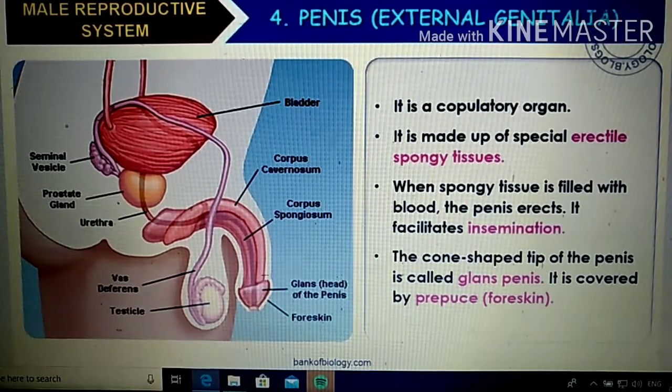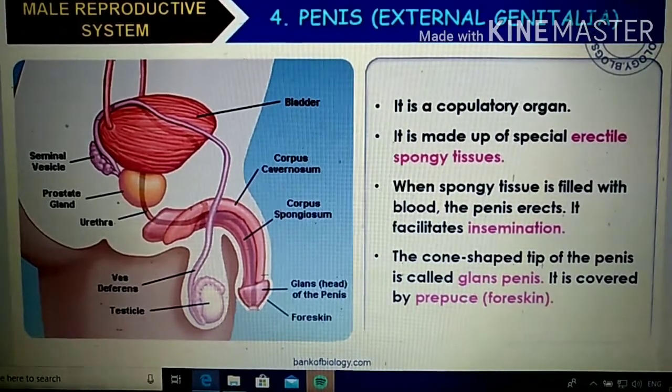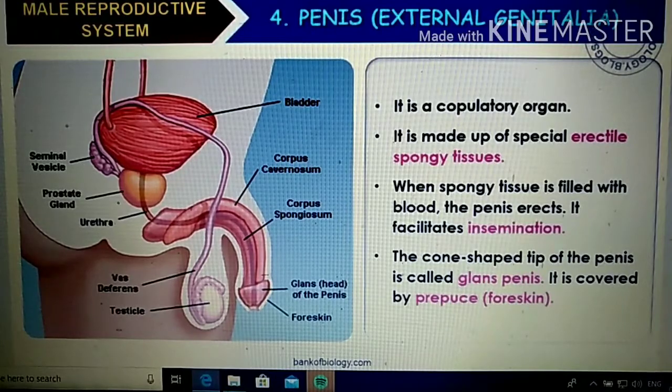It's made up of a special erectile spongy tissue, a muscular erectile spongy tissue. When the spongy tissue is filled with blood, the penis will become erect, and it will facilitate the insemination process.